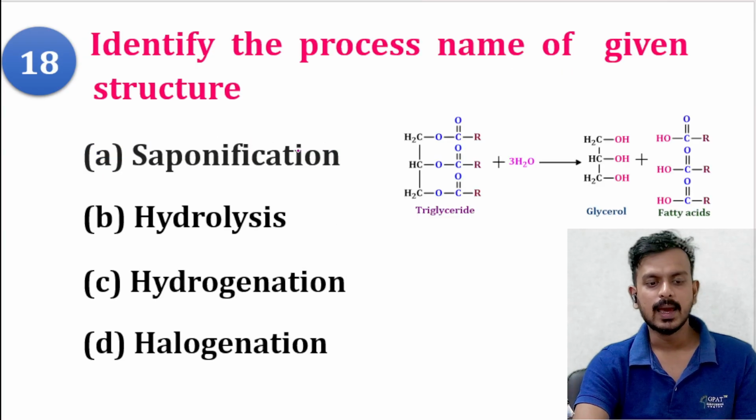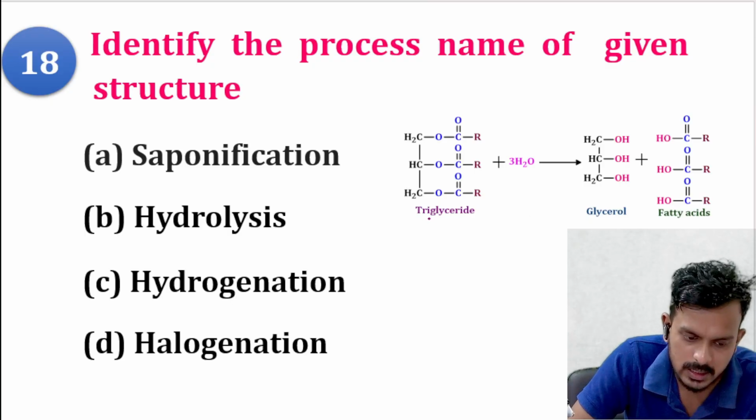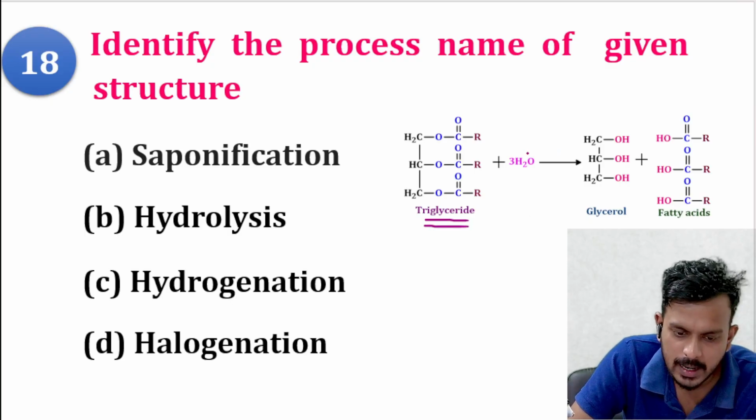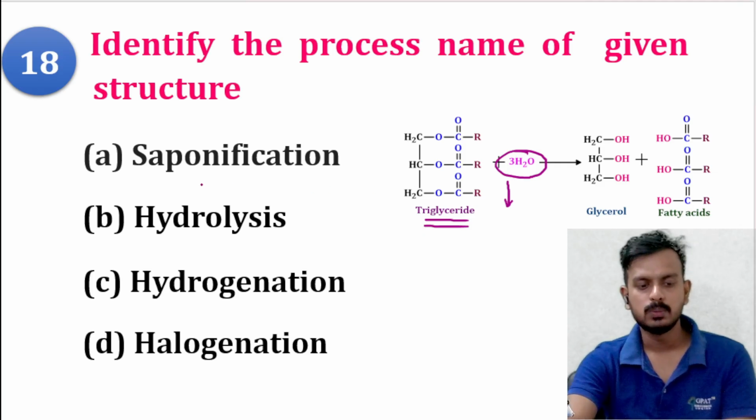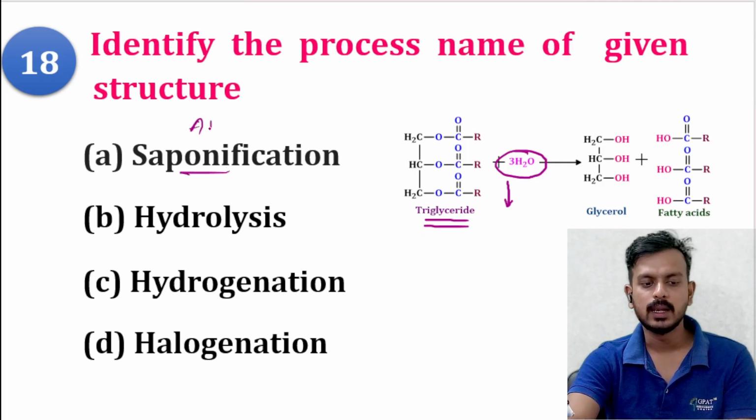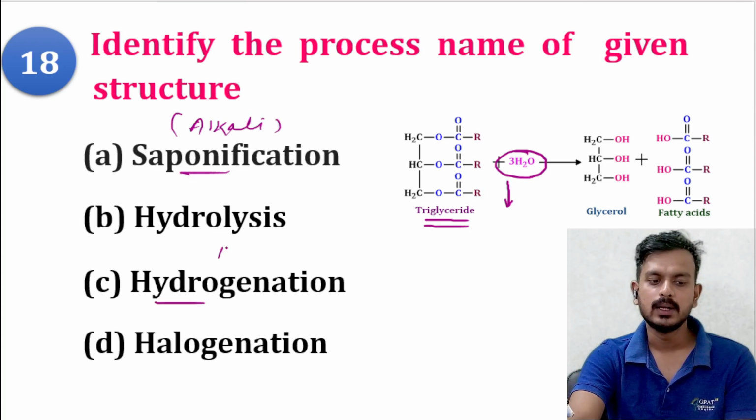Next question. Identify the process name for the given structure. This is a triglyceride, and you are adding water. Saponification? No, because you are adding alkali. Hydrogenation, you are adding hydrogen in the presence of nickel.